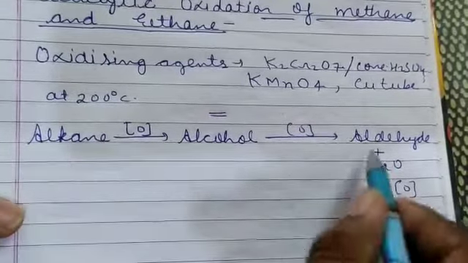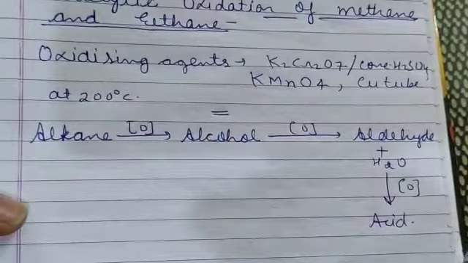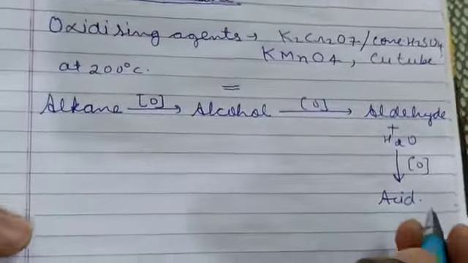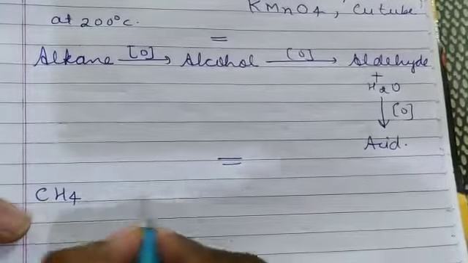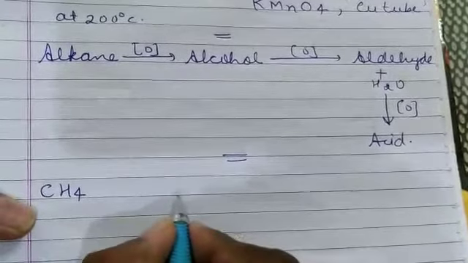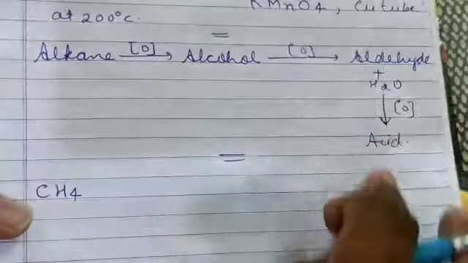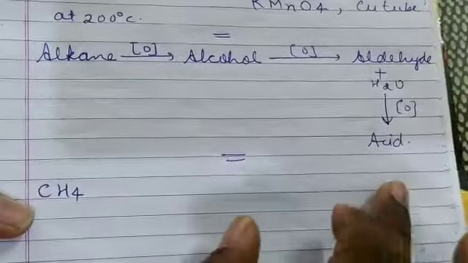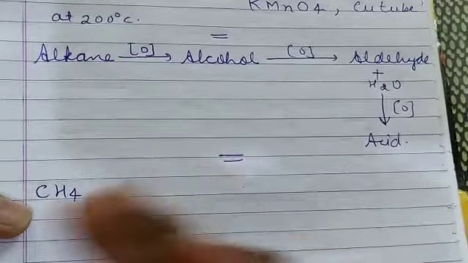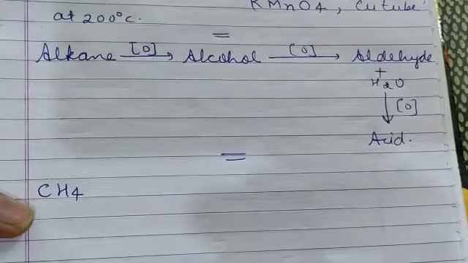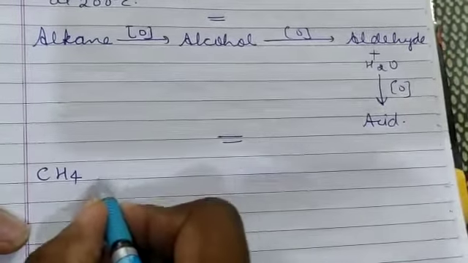Okay, this is the common chain which is more important for any conversion up to class 12 or any other standard. Suppose you are using methane, CH4. First we will do it in balanced form, and then we will write it as conversion form. If you have to do conversion from alkane to acid, you can write down like this. If you are asked to show the balanced equation, then you will show step-by-step reaction like this.